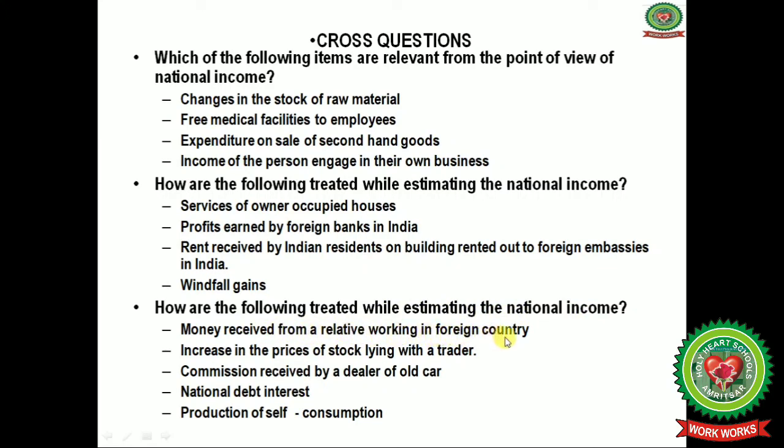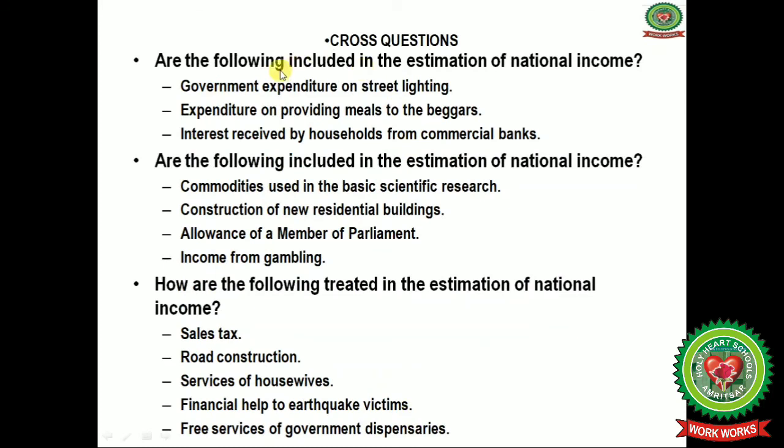Money received from a relative working in a foreign country, increase in the prices of stock lying with a trader, commission received by a dealer of an old car, and national debt interest, production for self-consumption. In the next question, are the following included in the estimation of national income?